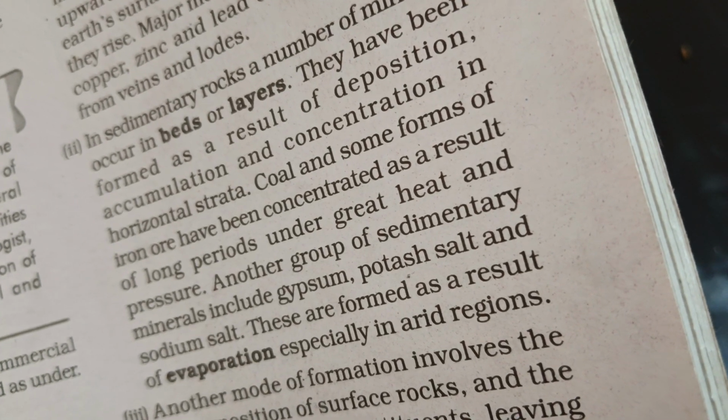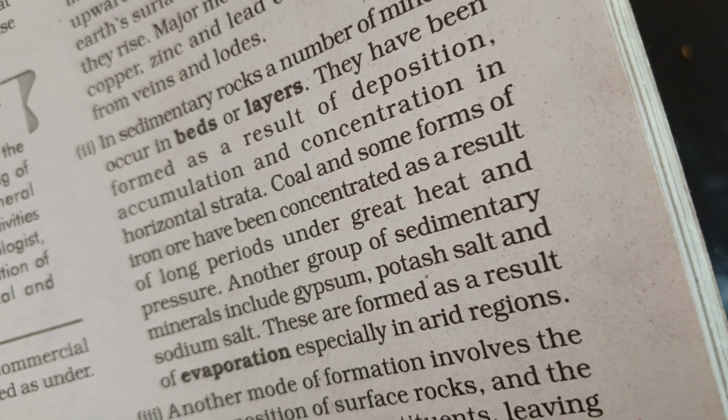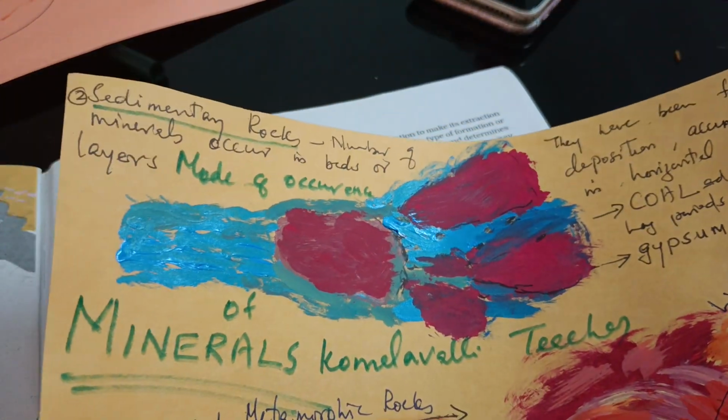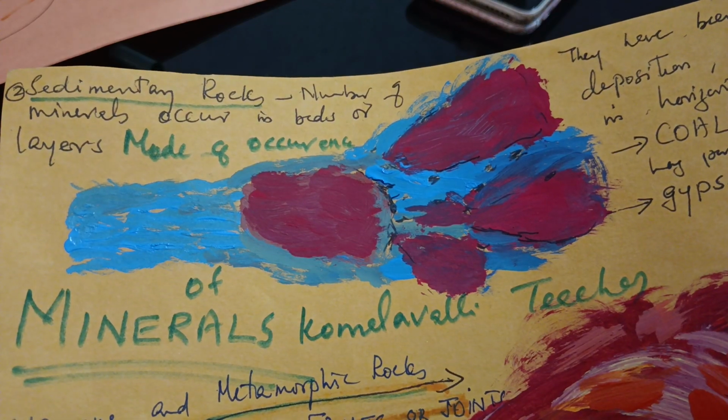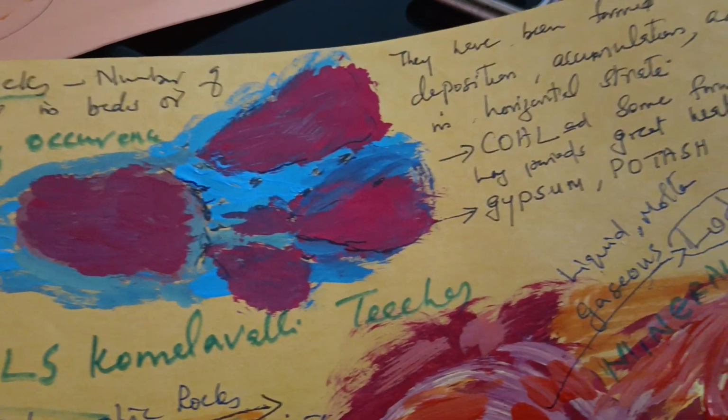Another group of sedimentary minerals include gypsum, potash, salt and sodium salt. These are formed as a result of evaporation, especially in arid regions. So here it is written, sedimentary rocks, a number of minerals occur in beds or layers and in horizontal strata.